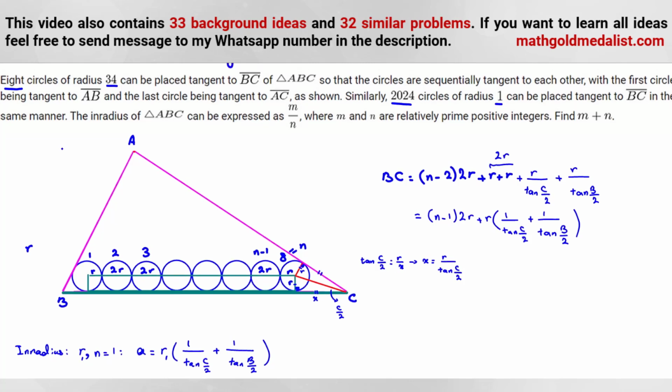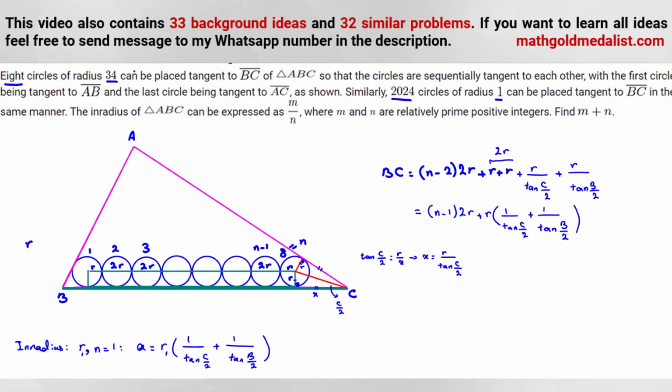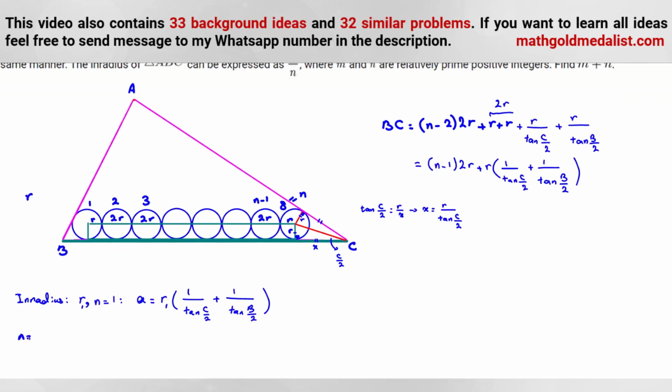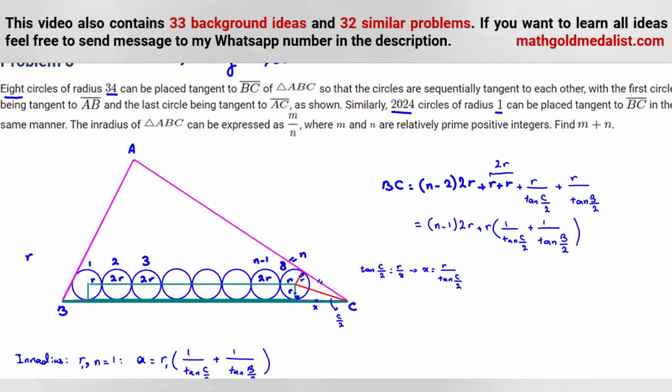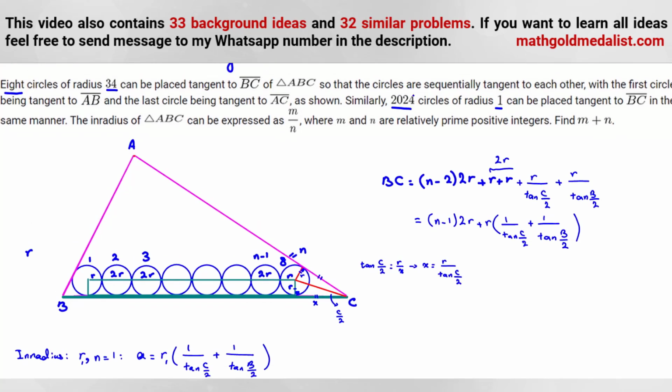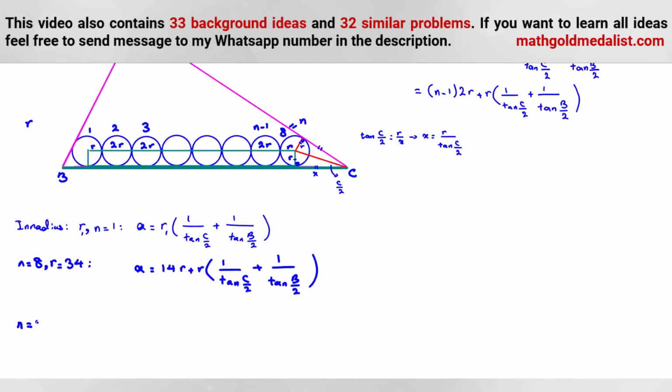Okay. So 34. Here n is 8, R is 34. So let's replace. n is 8, R is 34. So A is equal to n is 8, so 7 times 2R, 14R, plus R times 1 over tan C over 2, plus 1 over tan B over 2. Okay. And for the next part, n is 2024, radius is 1.